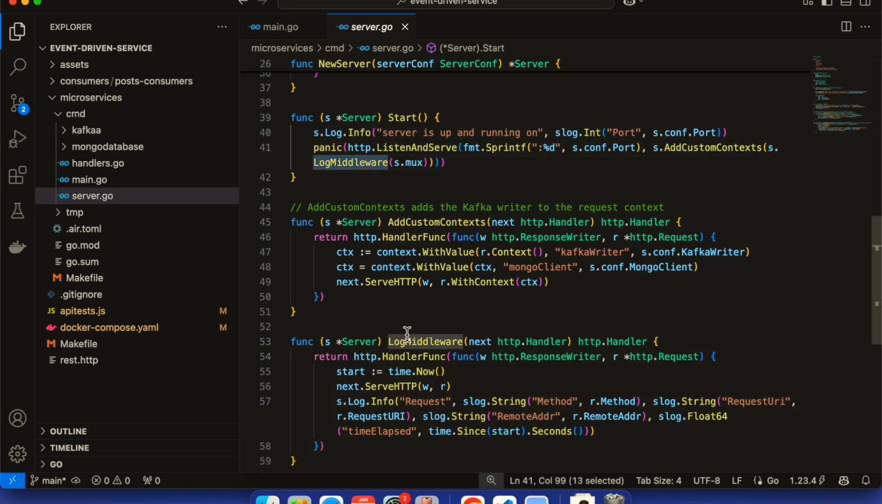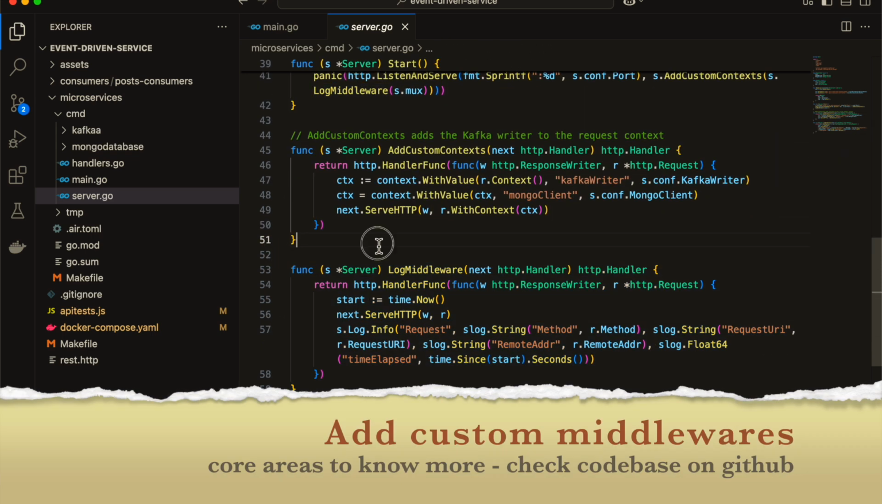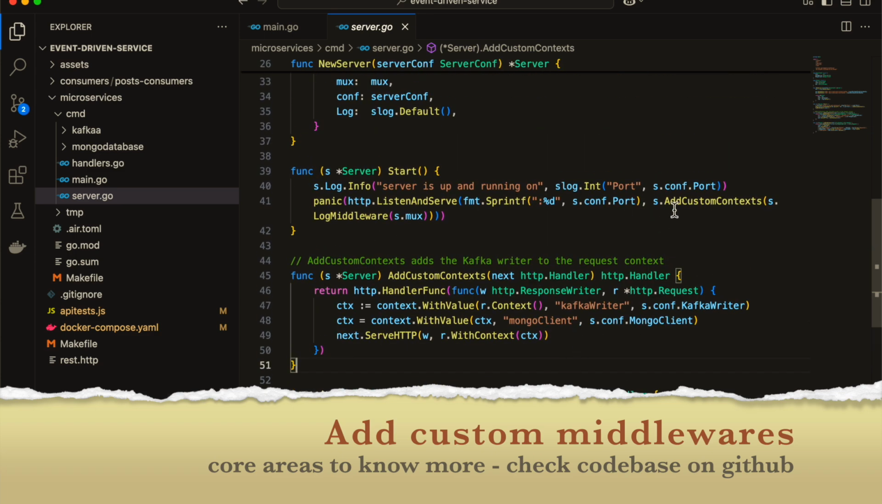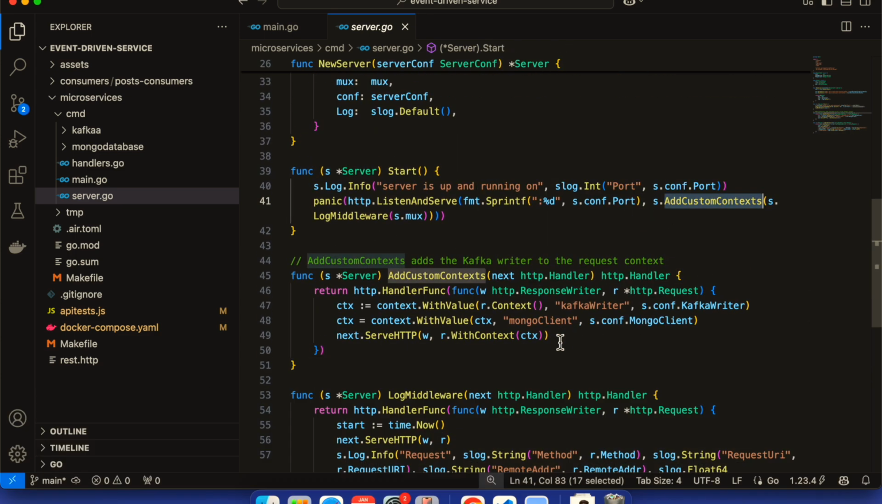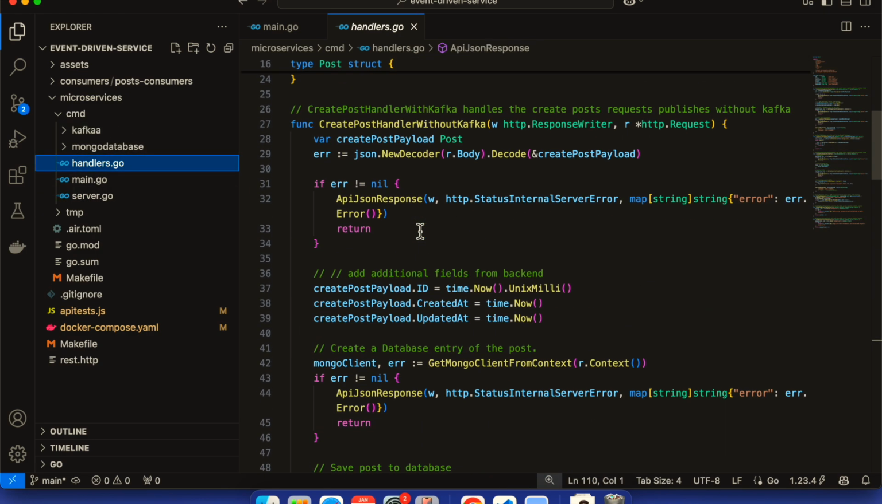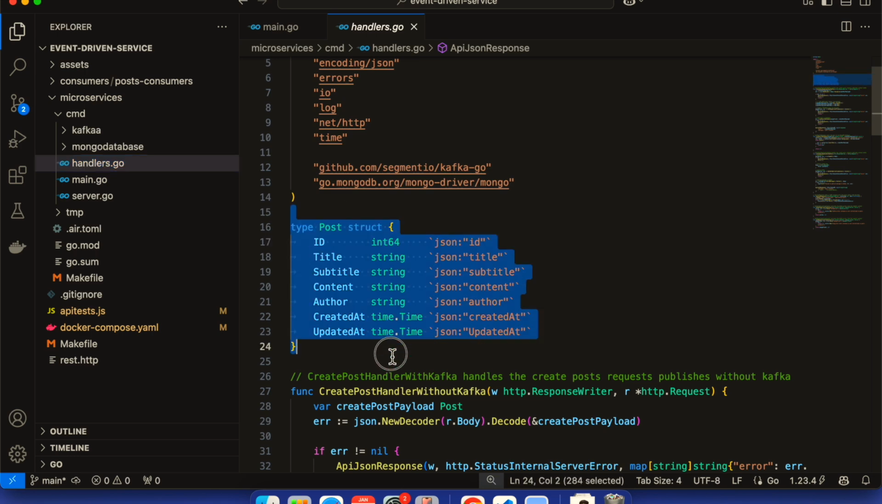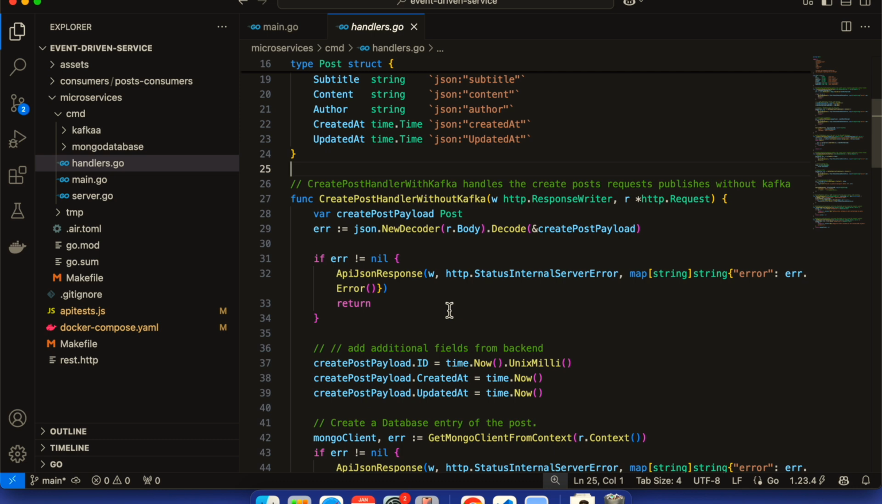One is a log middleware, just to log the request-response cycle and the time it consumed to process it, and another adds a custom context which has the Kafka writer and the Mongo client inside the HTTP request context, which we are passing along. Now let's see the action. We have to start a couple of things, and there is always one consumer layer. If you look at the handler layers, it is pretty straightforward. I have defined a basic post structure in Golang along with the JSON mapping.